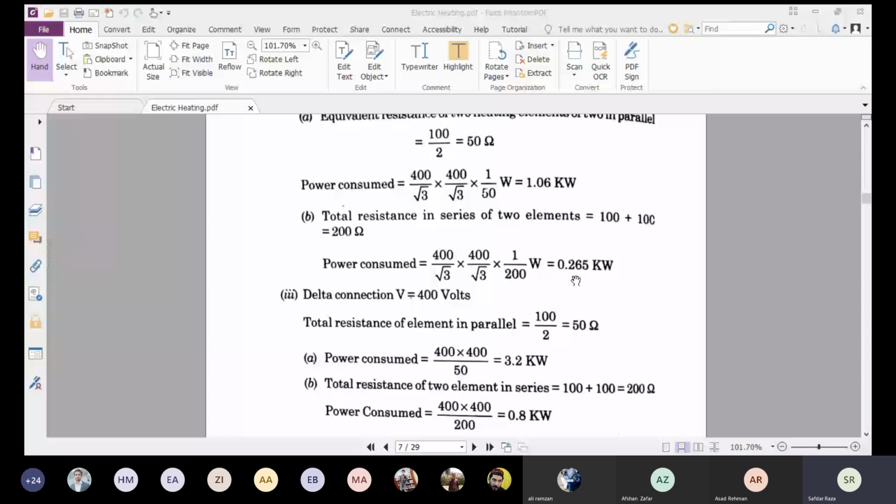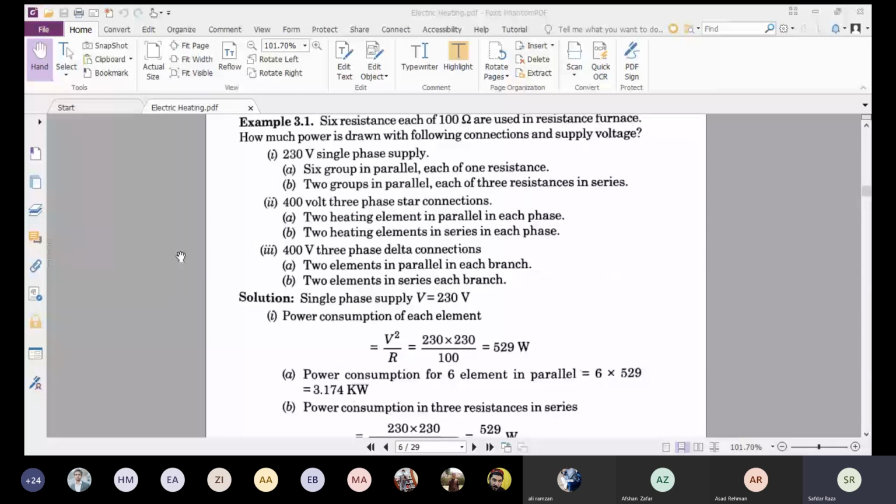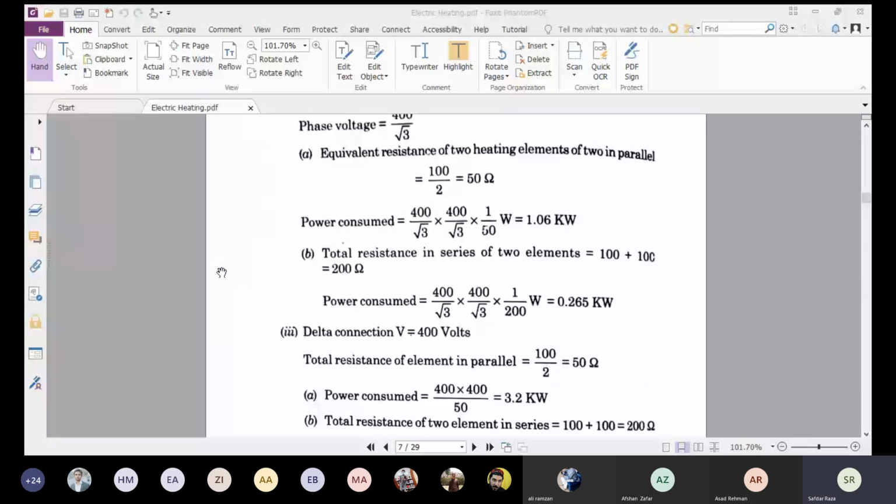Now we will move towards case 3, which is 400 volt 3 phase delta connection. In delta connection, the line and the phase voltages are the same. So the delta connection potential is 400 volts.